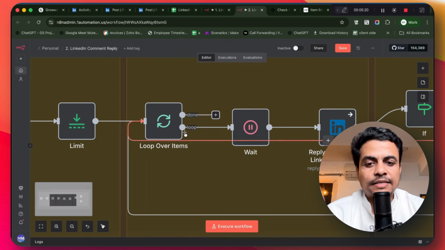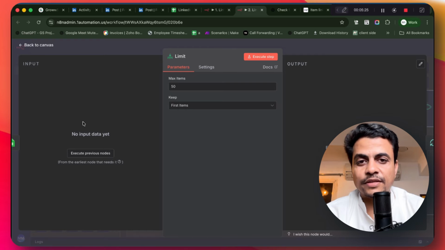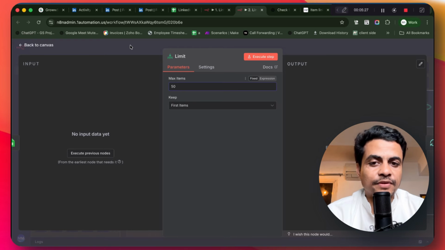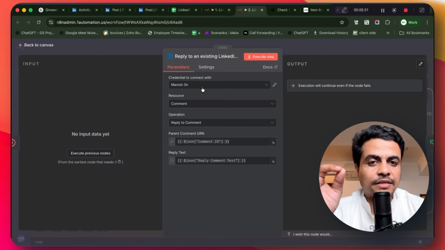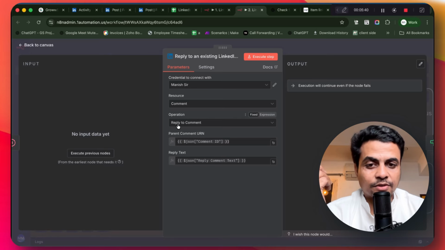And then further down, obviously there's supposed to be a limit, so the LinkedIn API should not hit the limit or some sort of an API issue. So currently it is a limit of 50. Then further down, this particular app which I built on top of LinkedIn APIs, it says this is my connection, here's the comment, the particular resource type, and the operation is reply to particular comments. And here is the parent comment URL and the reply text.